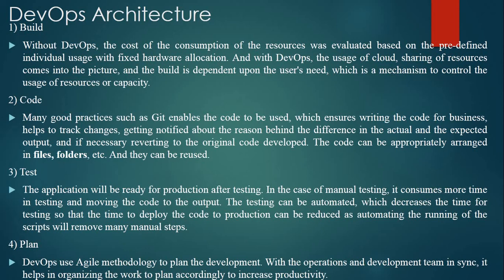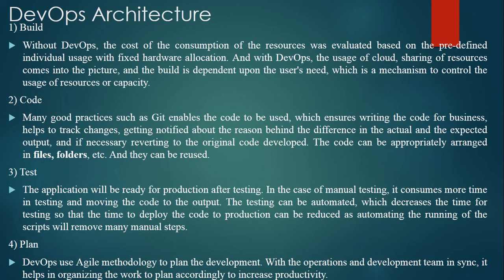Without DevOps, the cost of consumption of the resources was evaluated based on predefined individual usage with fixed hardware allocation. And with DevOps, the usage of cloud sharing and resources comes into the picture. And the build depends upon the user's need, which is a mechanism to control the usage of resource or capacity.